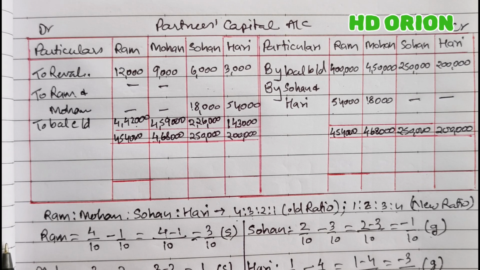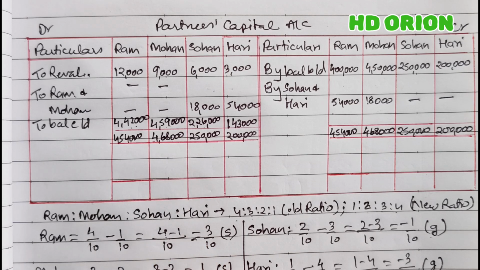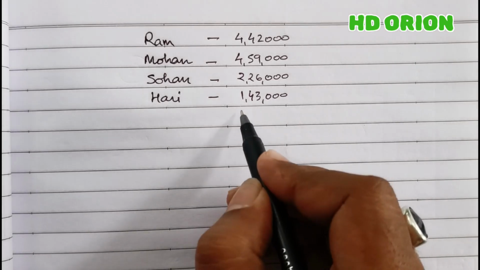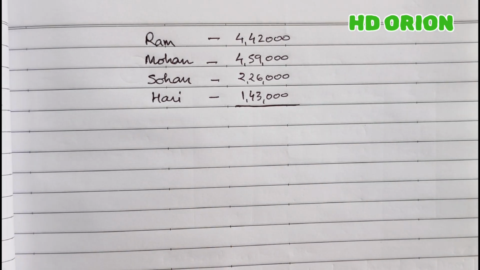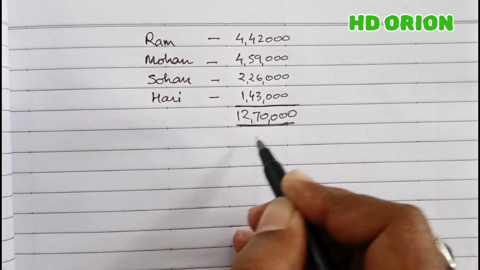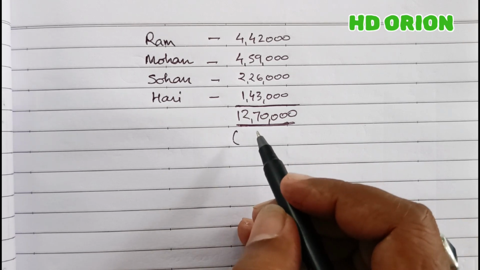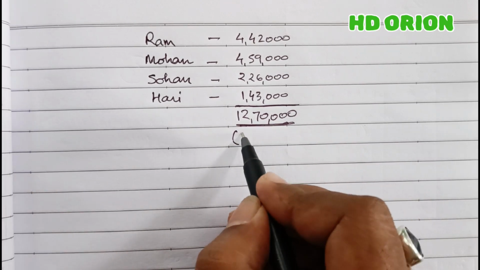But as per the question, it is asked in the second point that we have to adjust the capitals in new profit sharing ratio. It means we have to add these closing balances and break it in new profit sharing ratio, which is 1:2:3:4. So let us add it and do the same. So these are the closing balances of the partners, and we will add it. And grand total is 12,70,000. Now we will break this 12,70,000 in their new profit sharing ratio, which is 1:2:3:4.